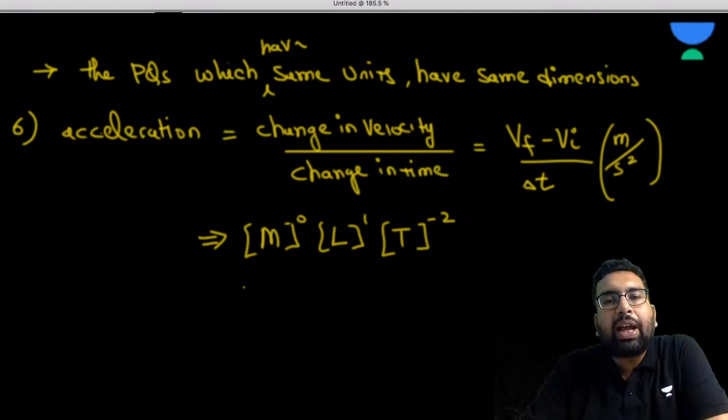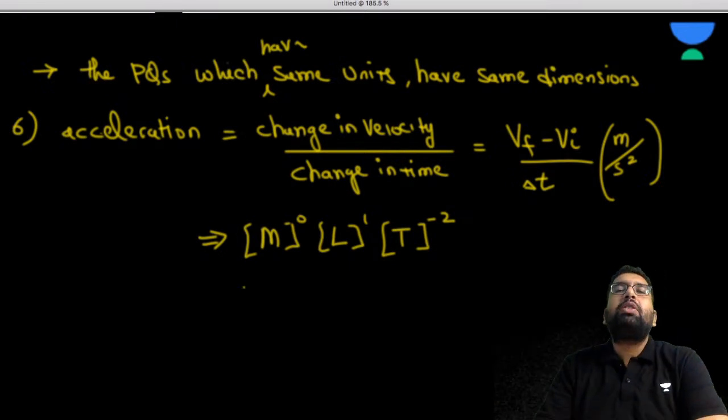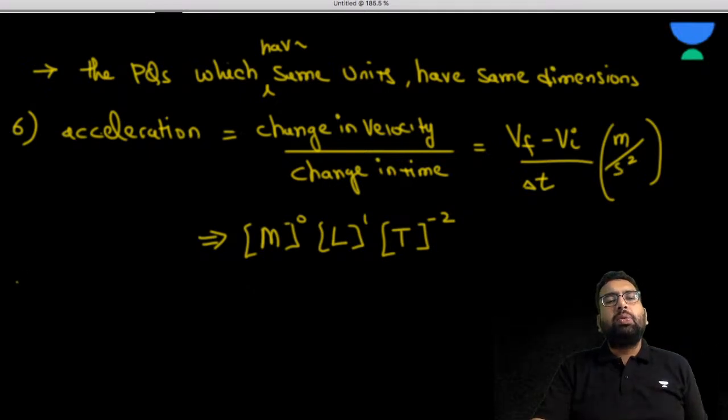So the dimension of acceleration will be 0 in mass. The dimension of acceleration will be 1 in length. The dimension of acceleration will be -2 in time. Okay. So this is how you can find the dimension of many further units. So let us do some more.